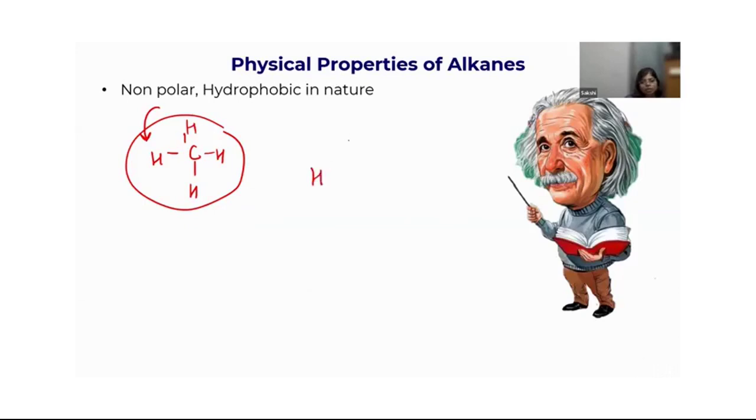Let me tell you about the water molecule. You must have studied this in chapter 4. Oxygen is very electronegative, hence it has a partial negative charge and hydrogen has a partial positive charge. Because of this electronegativity, the bond pair of electrons is more towards the oxygen. So there is a shifting of the bond pair of electrons towards the oxygen. This is known as polarity. So there is a polarity or charge separation in the water molecule, which is not there in the case of alkanes. So they are non-polar.